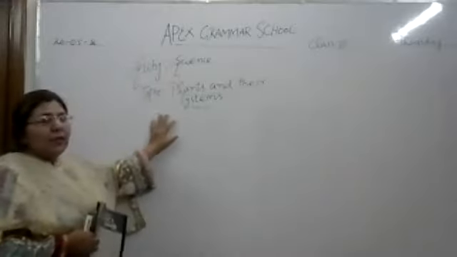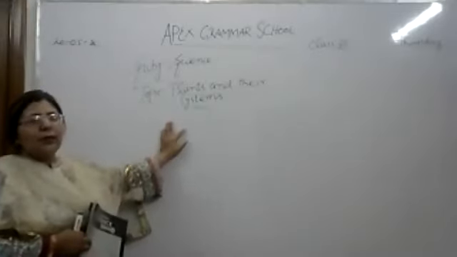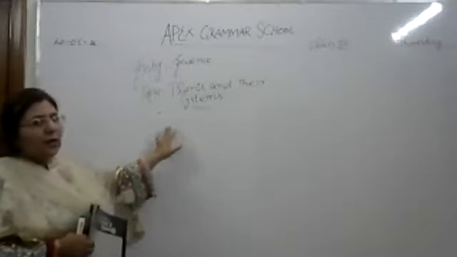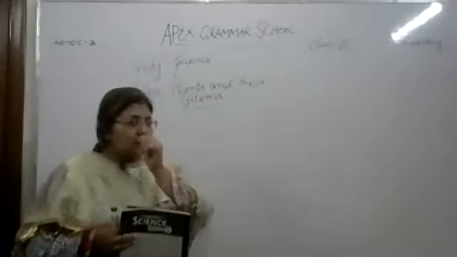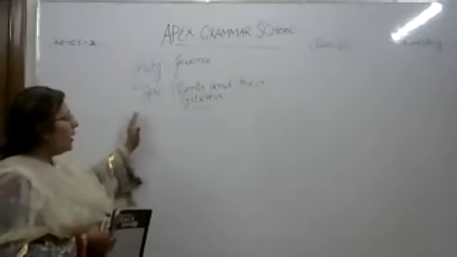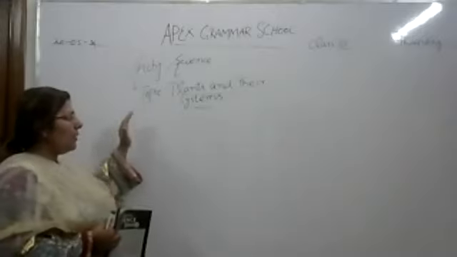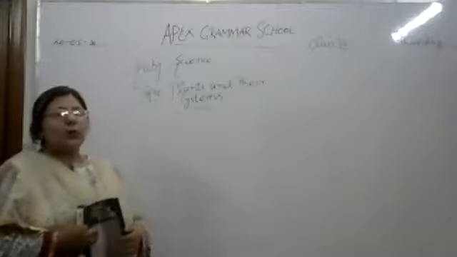And we can get many things from plants. We can get fruits. We can get medicine and many other things. So plants are very important for human life, for the existence of life. So in this chapter, we will discuss the plants and their systems. Now this question is very strange.